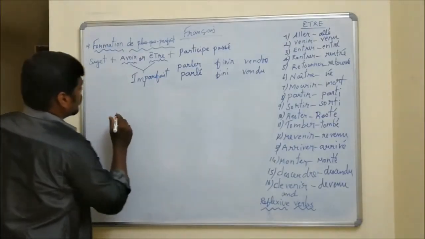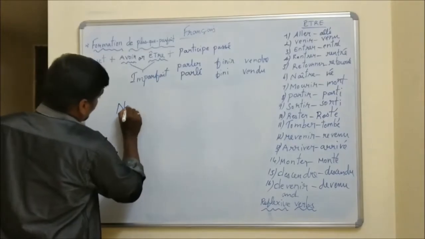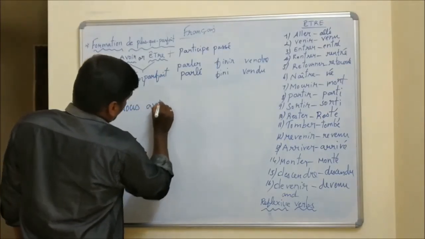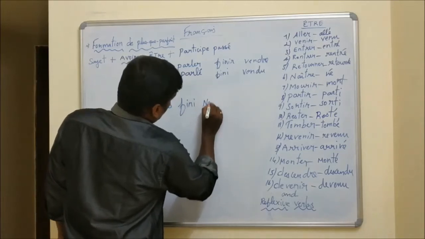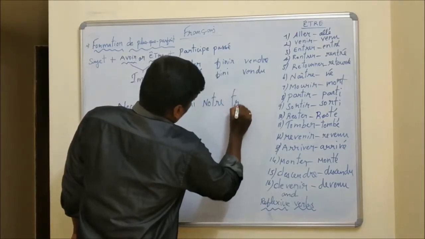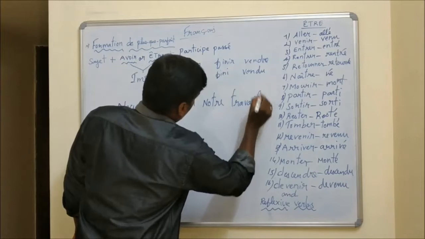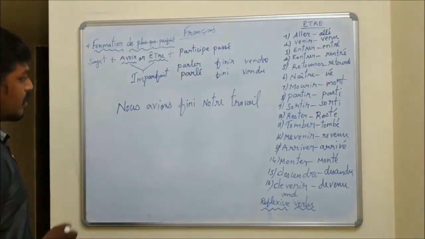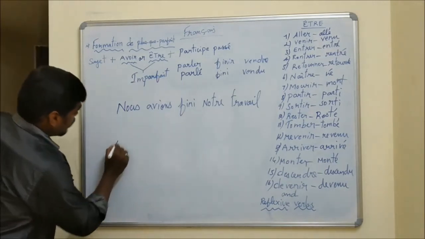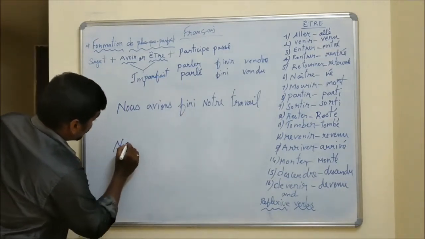I write a sentence in the past perfect tense. Nous avions fini notre travail. Nous avions fini notre travail. We had finished our work. It's a past perfect tense. And the next sentence is in the imperfect tense, past continuous tense.